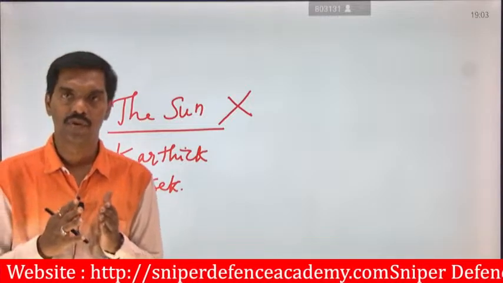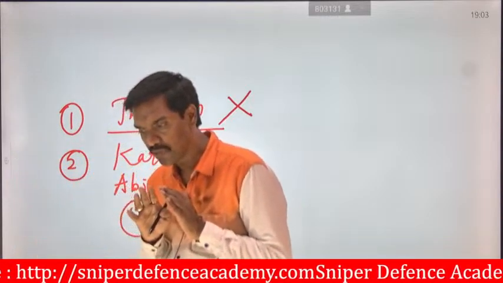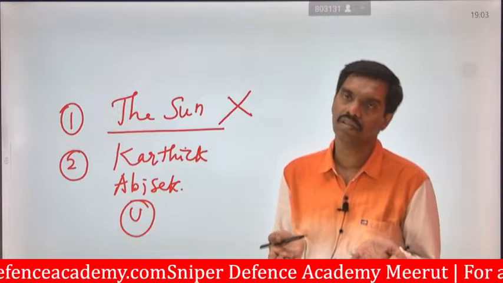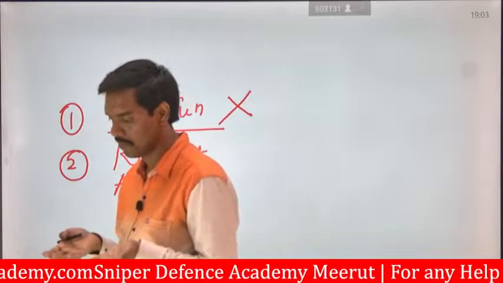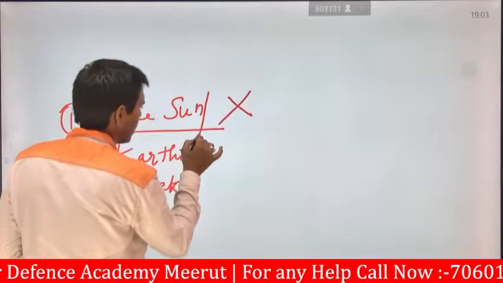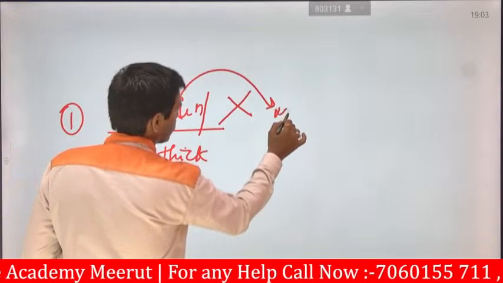That is what they are saying: a simple word, only the subject, will not be considered a sentence. So "the sun" is only the subject, but here there is no predicate.